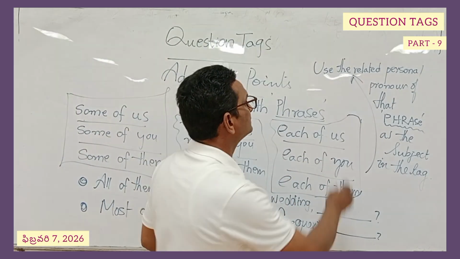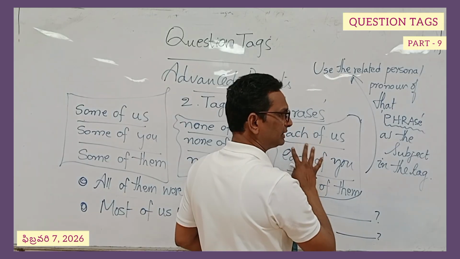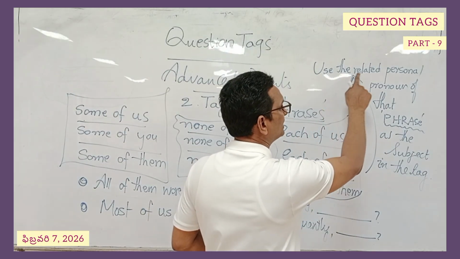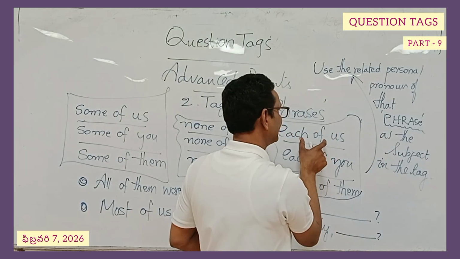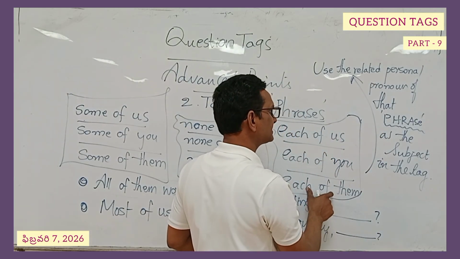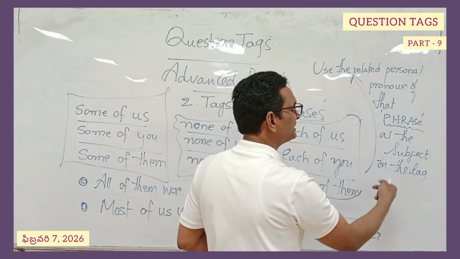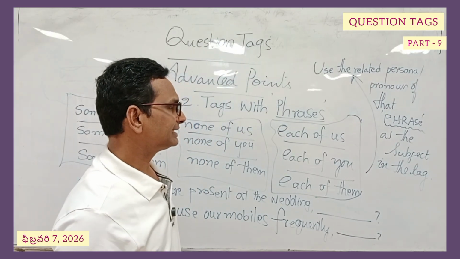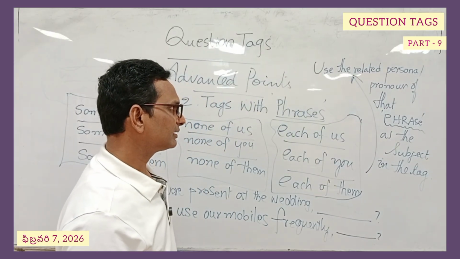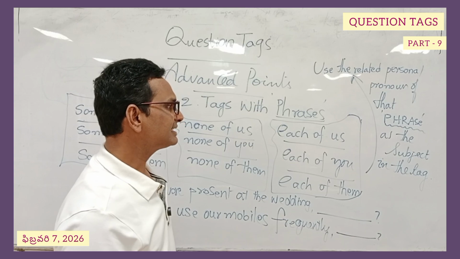If they are in the sentences, as the subject of the tag we have to use the related personal pronoun of the phrase.